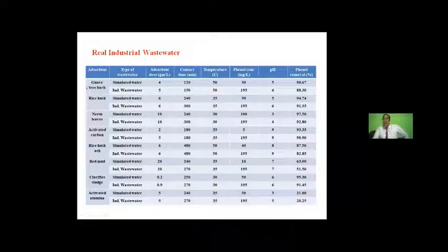You see, for Goa Tree Park, it is 90 and 88. For Rice, 94 and 91. For neem leaf, 97 and 92. More or less, they are all similar to what we got in our experiment in the laboratory. But the only thing is they are a little less. The reason is we have some other pollutants also along with phenol in the industrial wastewater, like cyanide, amide, etc.